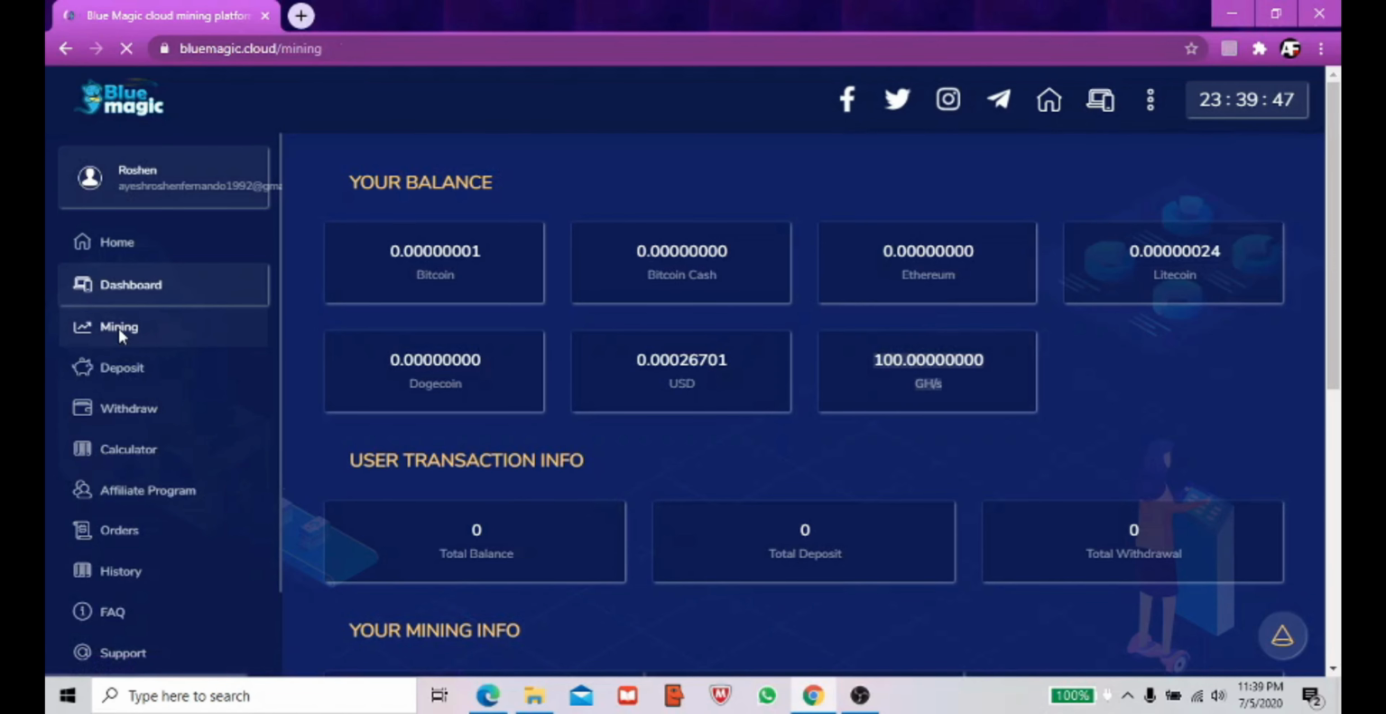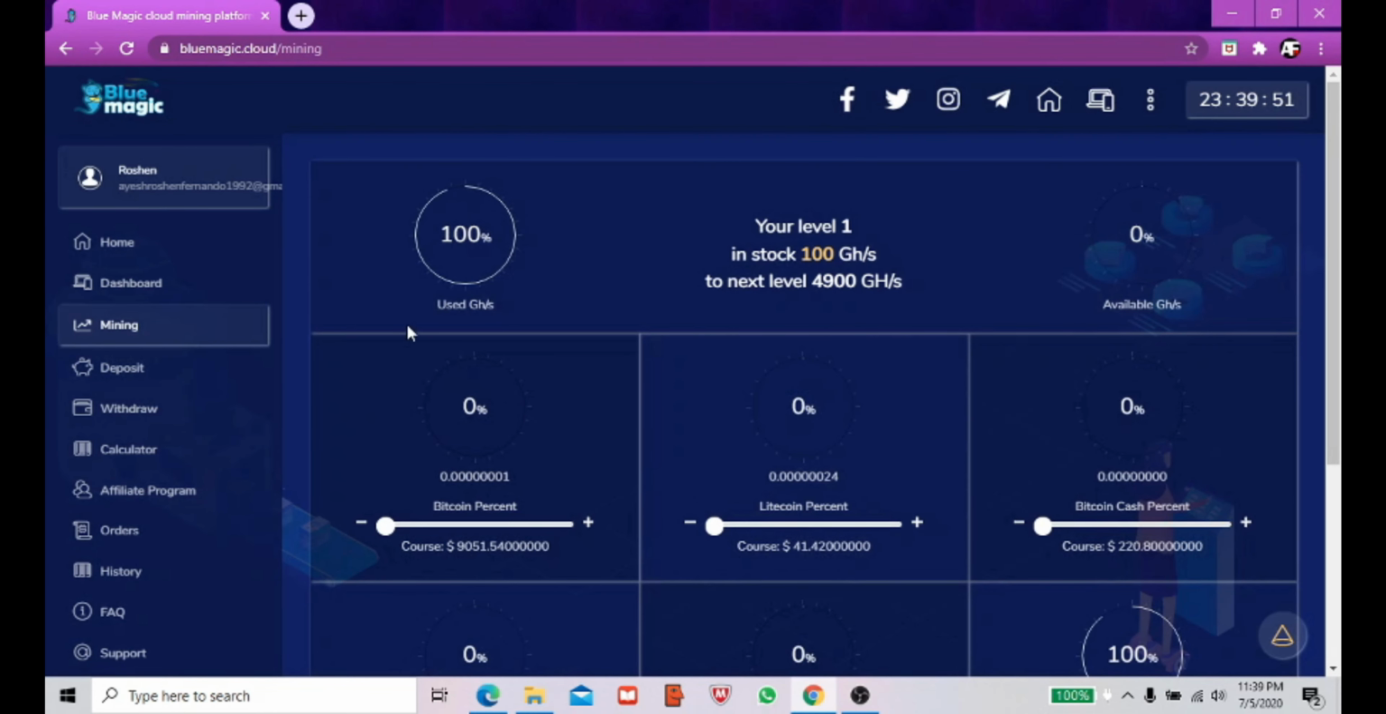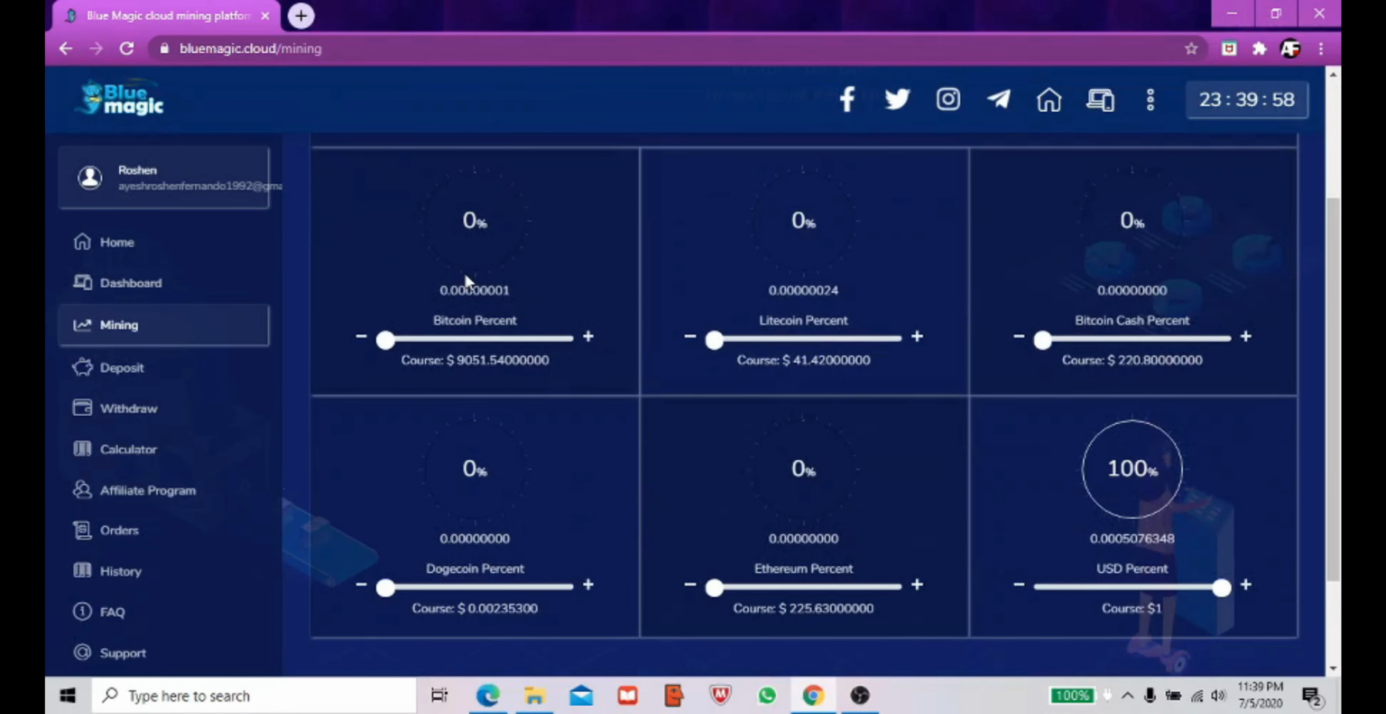You go to this, click this button, mining. Here you can see I have already started using my 100 gigahertz. The best thing is, the fastest you can mine is USD. So go to the USD column here, increase your power, and give your full gigahertz power to it. So start mining USD. Why am I telling you this? This is the fastest you can get since the website is new.